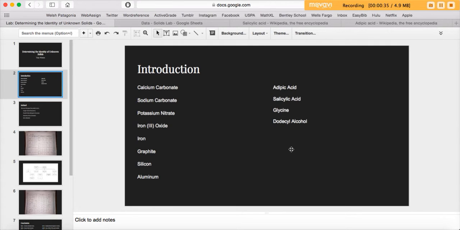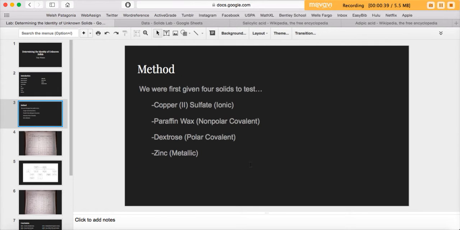We were first given these 4 solids and told what they were, and we had to test them to figure out the different properties so we could use that to determine what the other solids were.